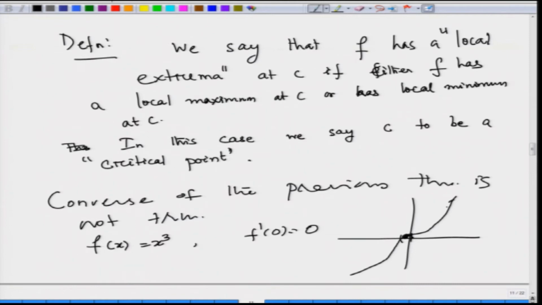and also the previous theorem is not valid for the end point, because at the end point we have a technical issue of defining the derivative. So, what we are saying is that if f is differentiable and it has a local maximum or local minimum, then we are going to get a tangent at that point which will be parallel to the x axis, or f prime of c is equal to 0.